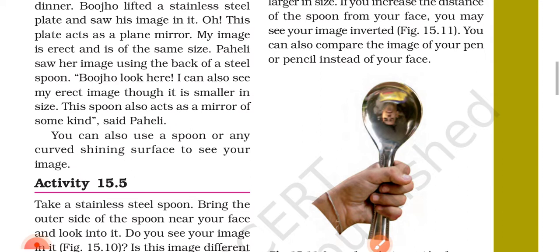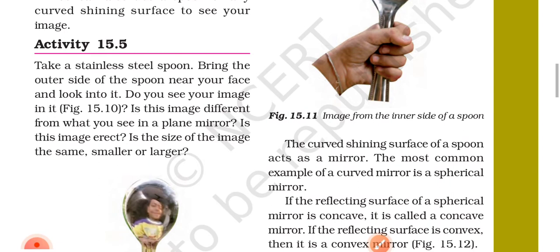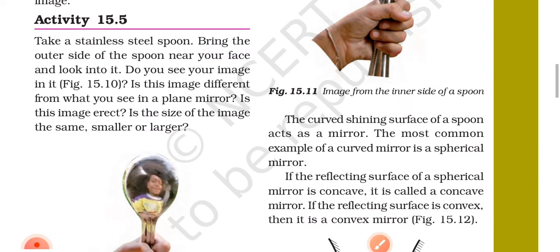You can also use a spoon or any curved shining surface to see your image. Activity 15.5. Take a stainless steel spoon, bring the outer side of the spoon near your face and look into it. Do you see your image in it?